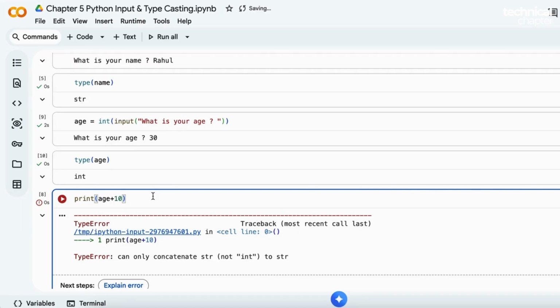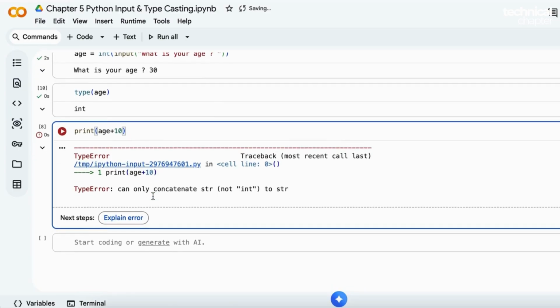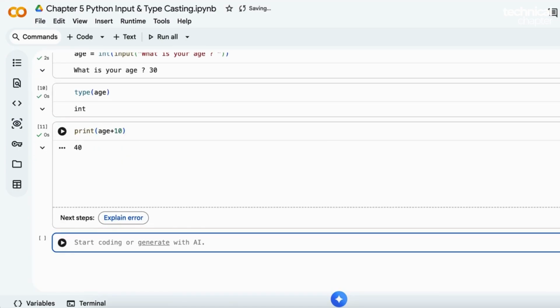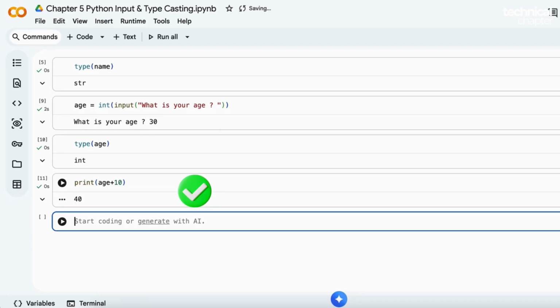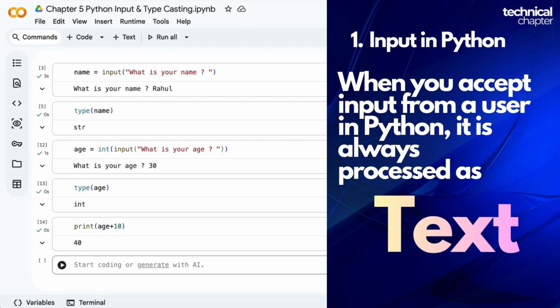Now go ahead and execute the other cell as well. The one where we calculate Rahul's age after 10 years. Hit play. Nice. This time we did not get any error. Now let's pause for a moment and quickly recap what we learned. First is taking input in Python.